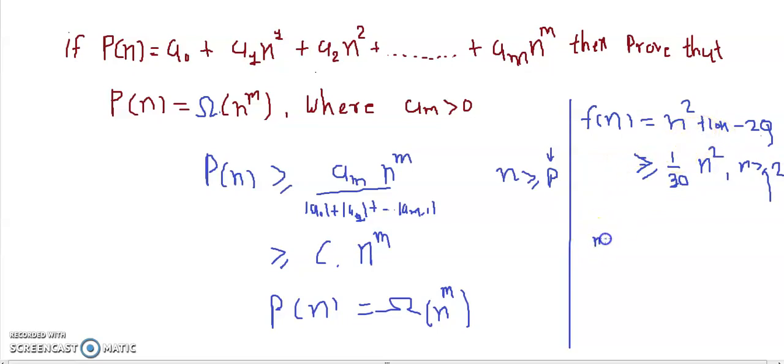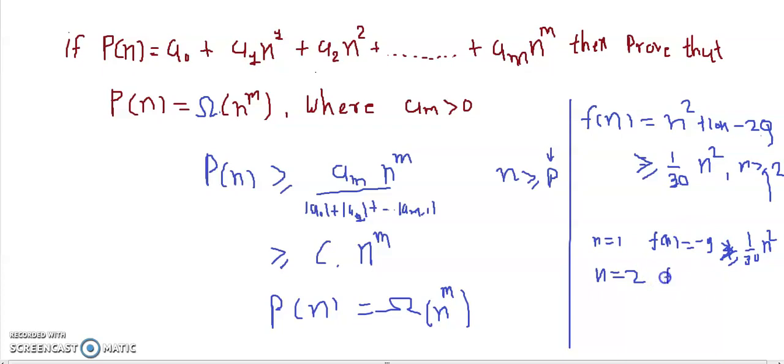For n equal to 1, we know that f(n) is negative, that is minus 9, and in that case it is not greater than or equal to 1 by 30 n square. So in that case this inequality is not true. And for a negative function, we are not assigning omega notation, nor big O notation. So let's check for n equal to 2.